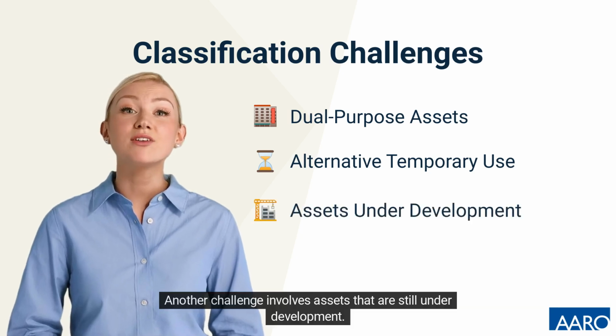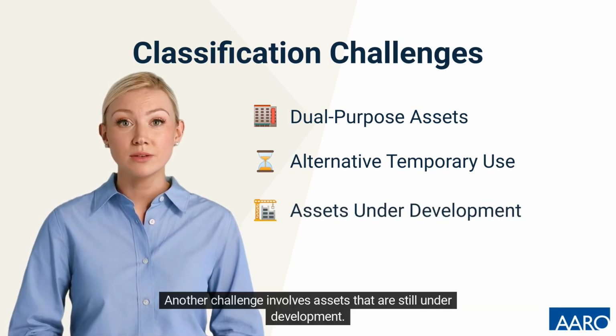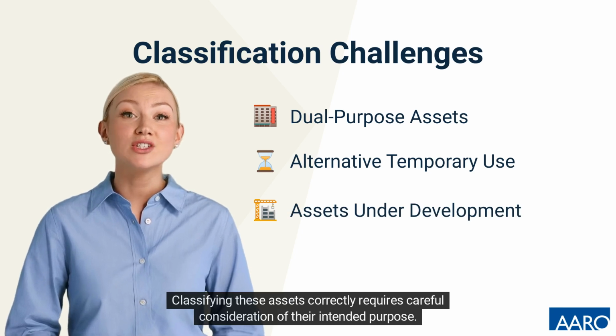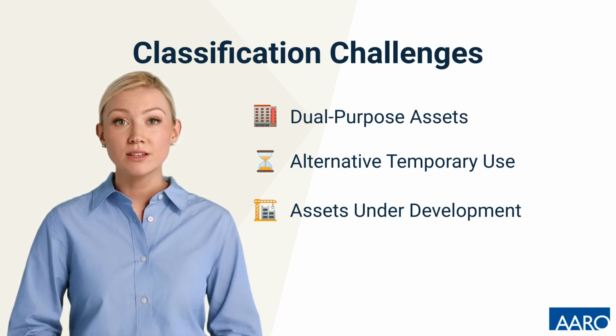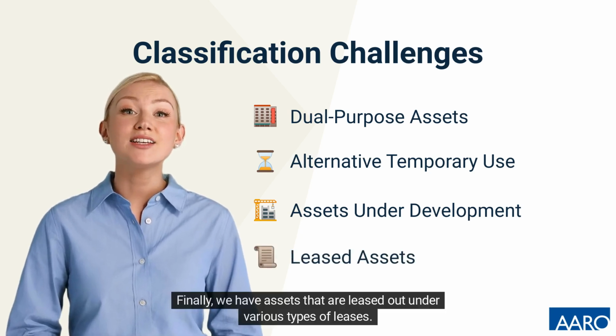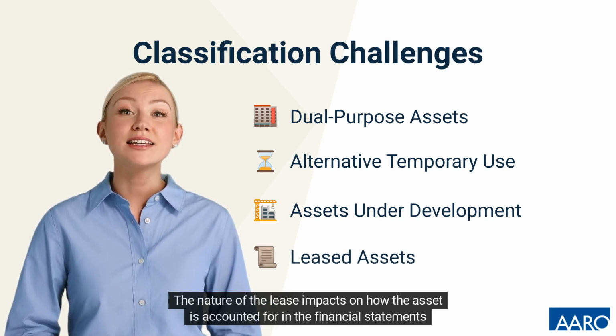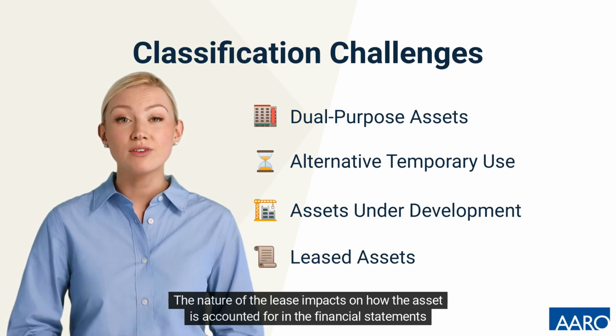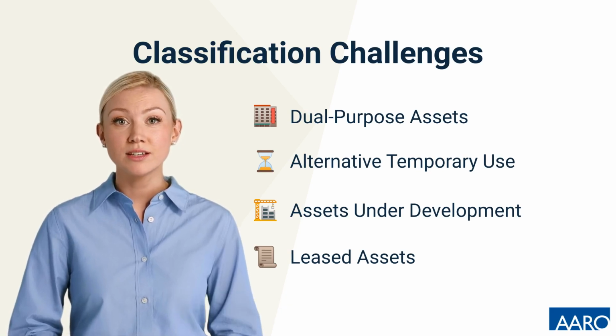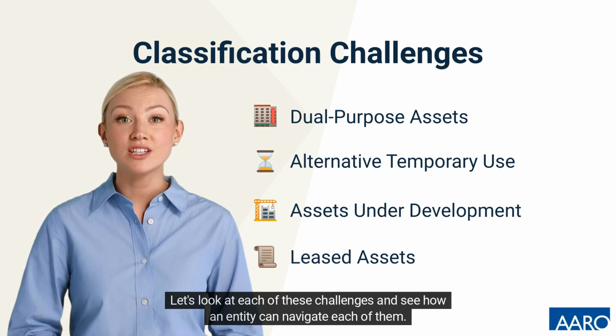Another challenge involves assets that are still under development. Classifying these assets correctly requires careful consideration of their intended purpose. Finally, we have assets that are leased out under various types of leases. The nature of the lease impacts on how the asset is accounted for in the financial statements. Let's look at each of these challenges and see how an entity can navigate each of them.